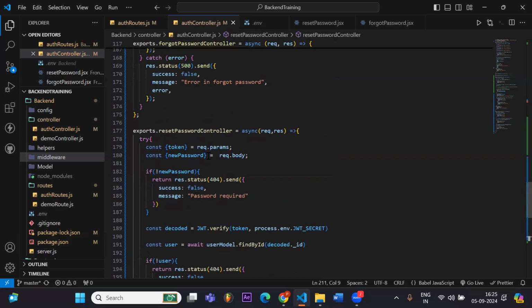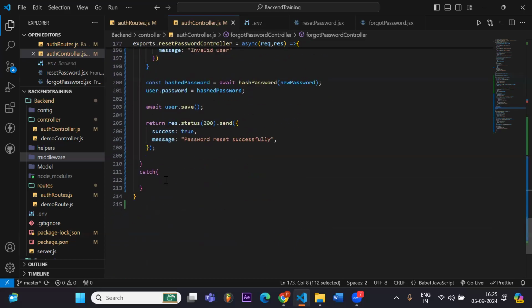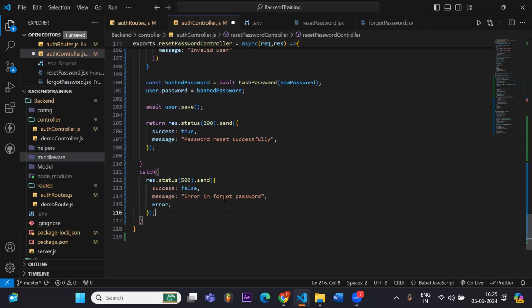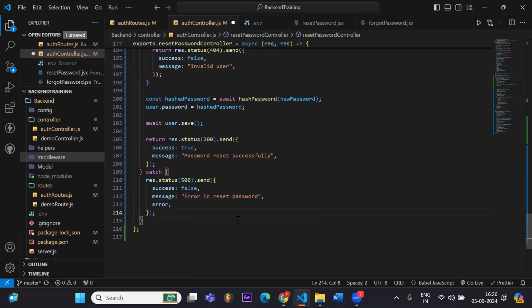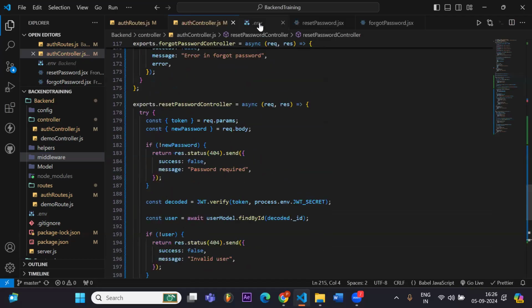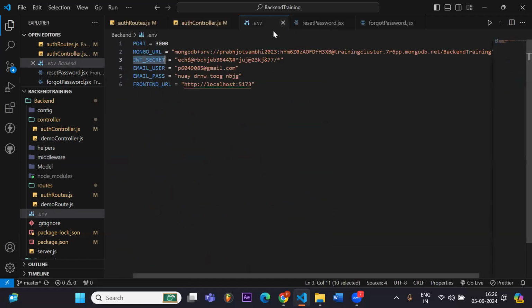Otherwise, we will send a message: error in reset password. So the error will show. And our backend is, I guess, completed. So this also, and